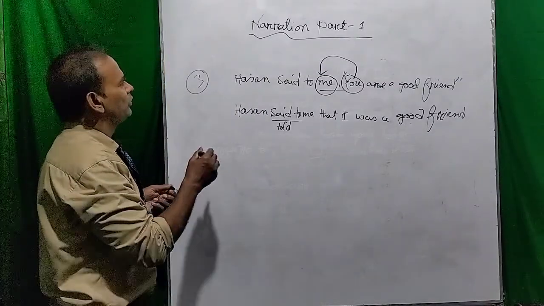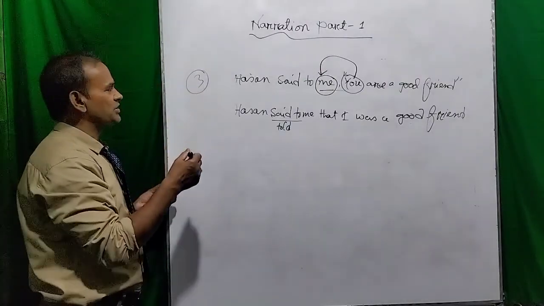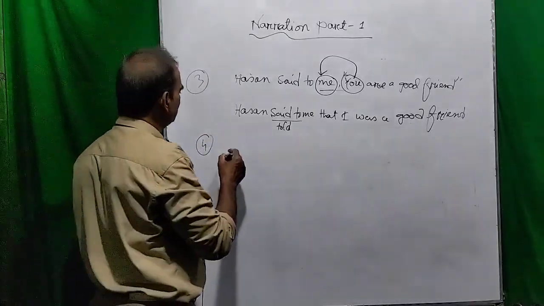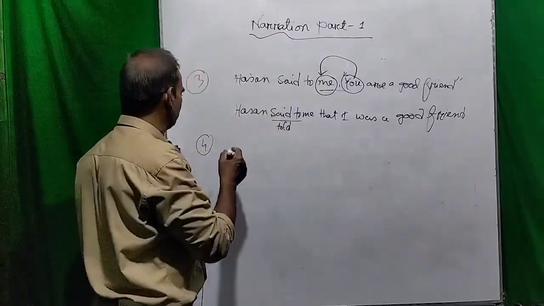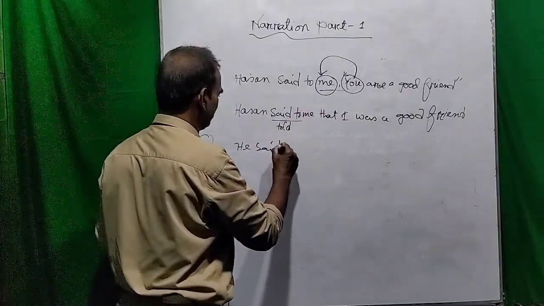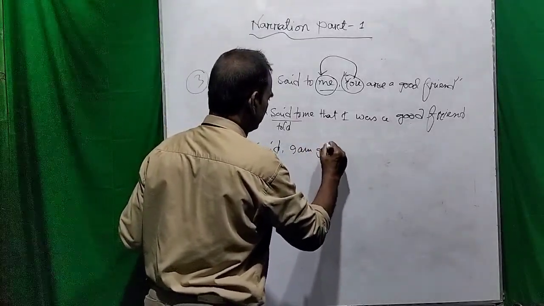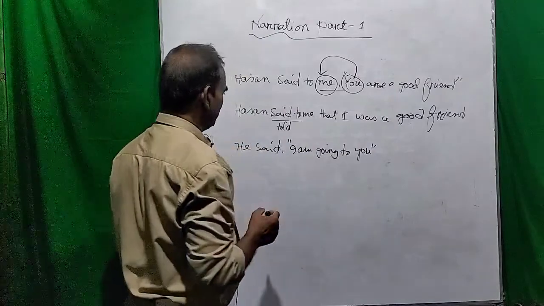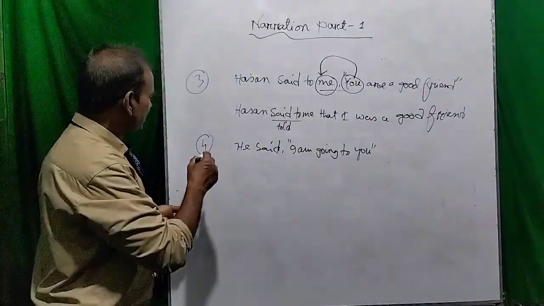So you have looked at the third phase of narration changing rules, and number 4 we have to change the tense. So here in this session I am going to discuss how we can change the tense. Dear viewers, he said, I am going to you. This is a very simple sentence, you see. He said, I am going to you. So dear viewers, this is the direct speech.